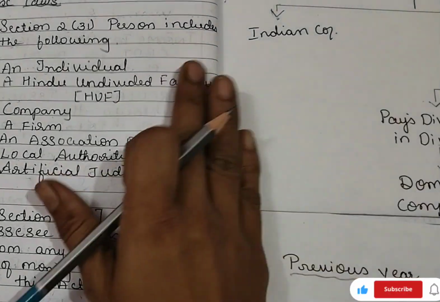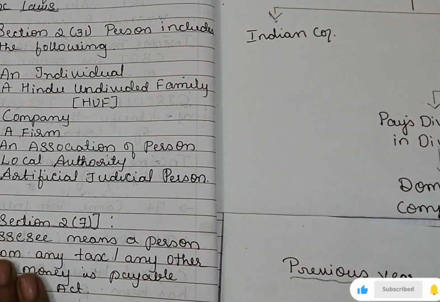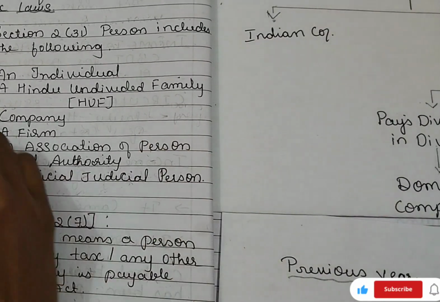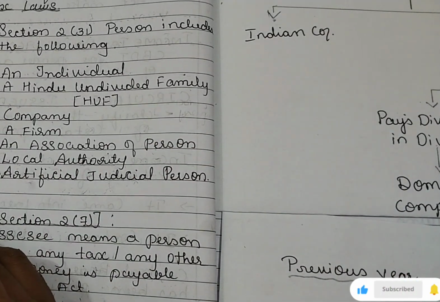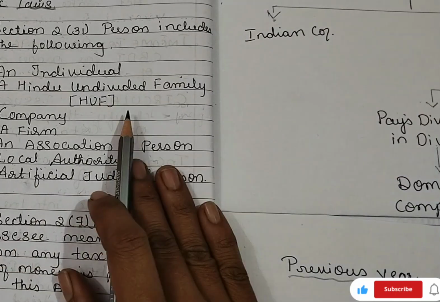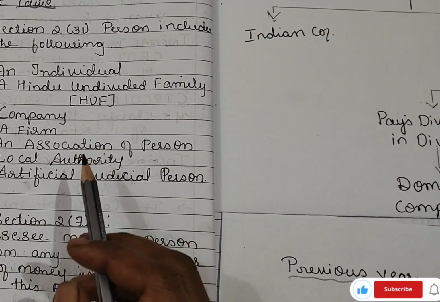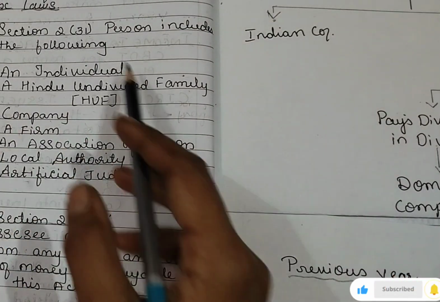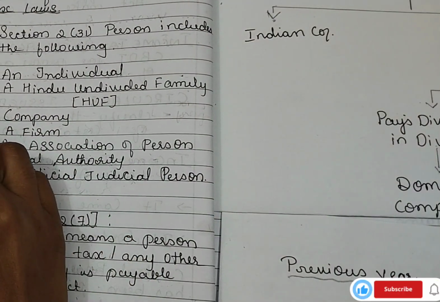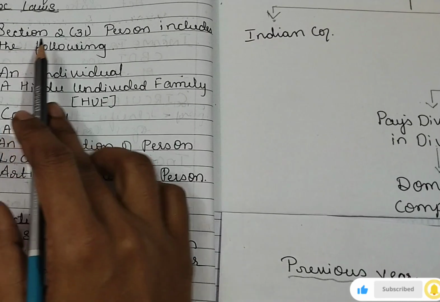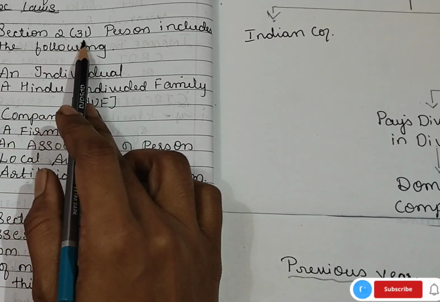Now we will understand the important definitions under the income tax law. See, in general, person means all individuals. But under income tax, different people pay taxes, so all of those are covered under this name, person. We have a section for that: section 2, subsection 31.